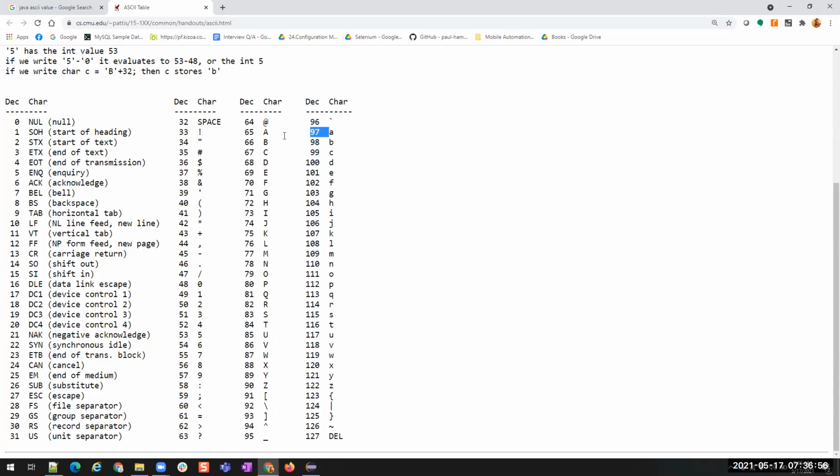So when both are equal, 65 minus 65 is 0, so there won't be any subtraction or other operation needed. But if we have any letter changed from lowercase to uppercase, then its value is 65 and the other's value is 97. So it compares both of them and then returns the difference between them.